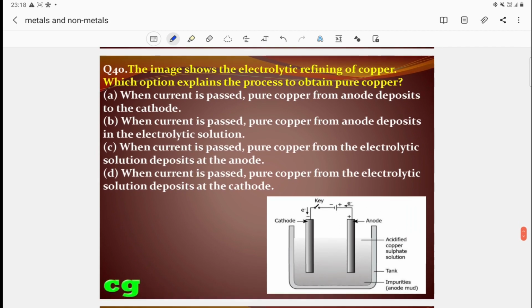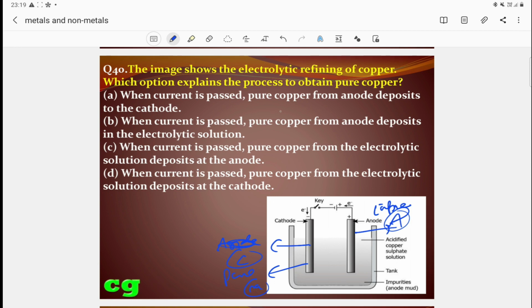Then the next question. You see carefully, you see the diagram. That image shows electrolytic refining of copper. Copper is purified in this process. Here, this is your anode, and that is the cathode. Generally, when copper is refined, the anode mainly contains impure copper. Pure copper is your cathode, and impure copper is the anode.